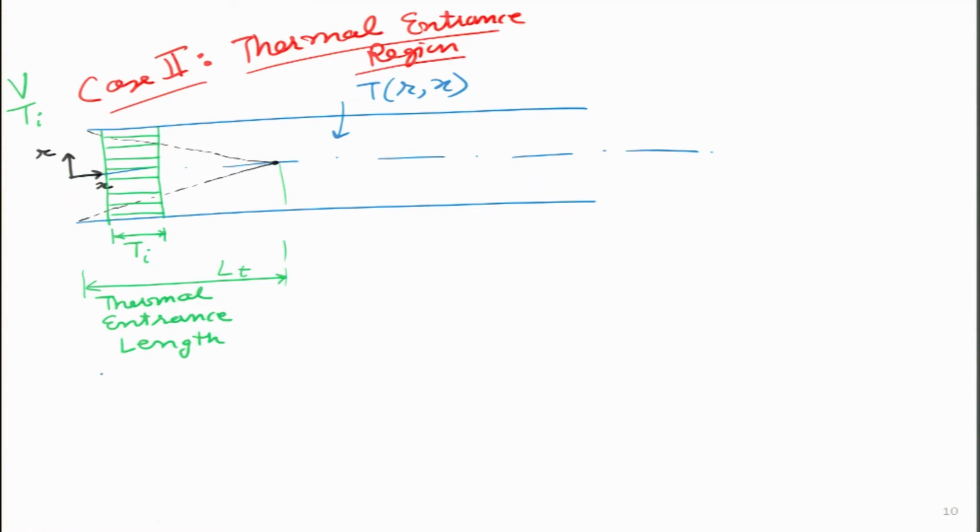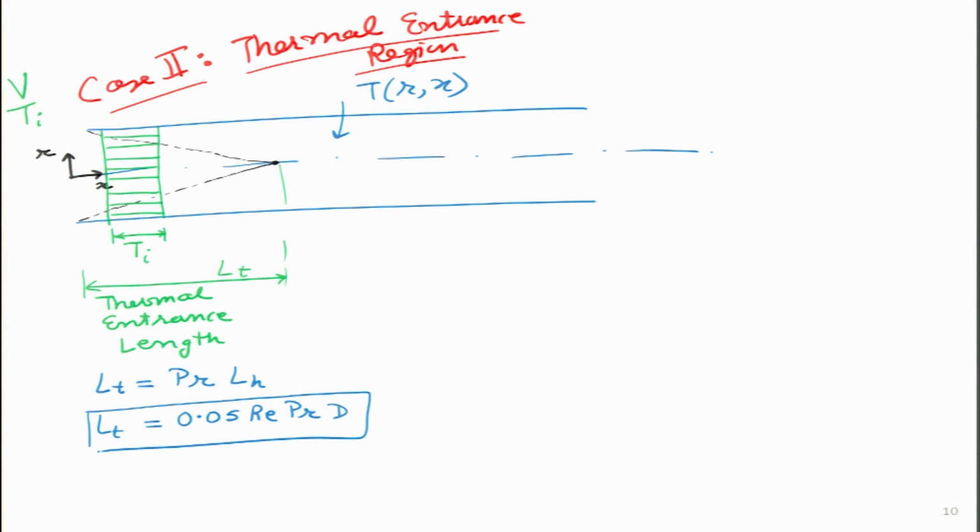So, it simply turns out that LT is simply Prandtl multiplied by LH, and the LH value we already knew was 0.05 Reynolds times D. Now, it becomes 0.05 times Reynolds multiplied by Prandtl multiplied by D. So, this is the value of LT. This is the expression we can use, and I will write on top over here that we are doing all these things for laminar flow. So, we are assuming that the flow is totally laminar.